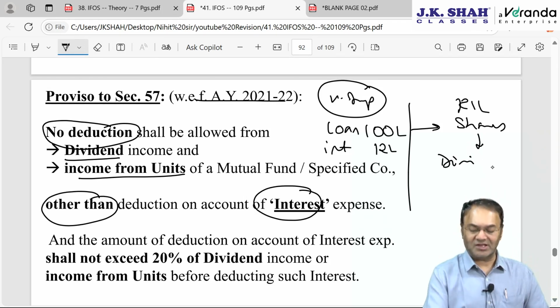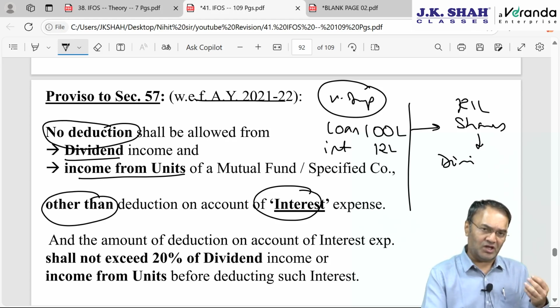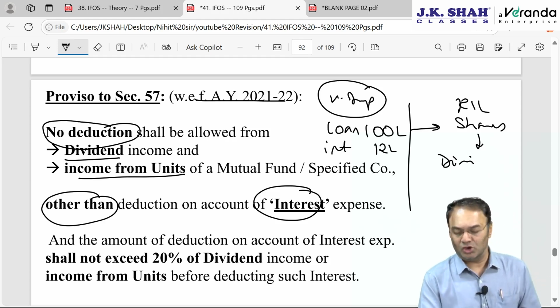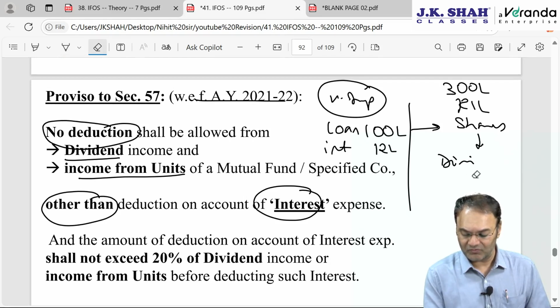Now from the shares I received dividend, I had invested some amount of my own also and some amount by borrowed capital. Total I purchased shares worth 3 crore rupees, and from 3 crore rupee worth of shares I received dividend of, let's say, 18 lakhs or 24 lakhs. Let's say 24 lakh hypothetically.